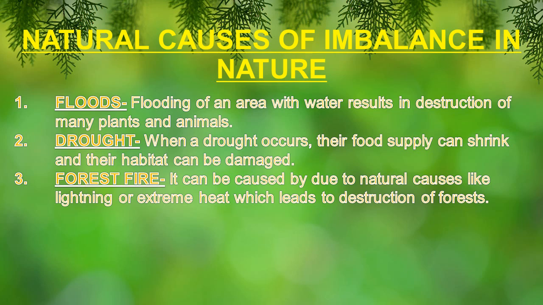Second is drought. What is drought? Drought is a period of very low rainfall which leads to shortage of water. Now we know all animals and plants require water to survive. So when a drought occurs and water is not available, their food supply can shrink and their habitat can be damaged, which causes imbalance in nature.